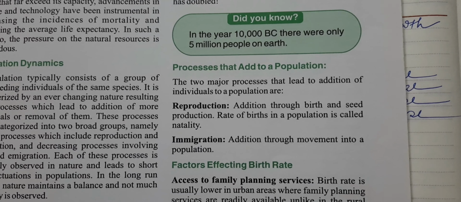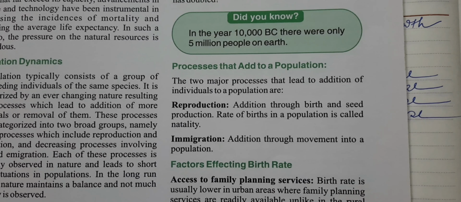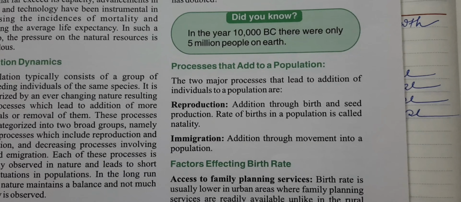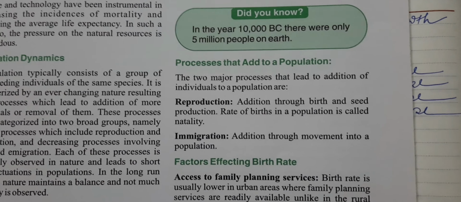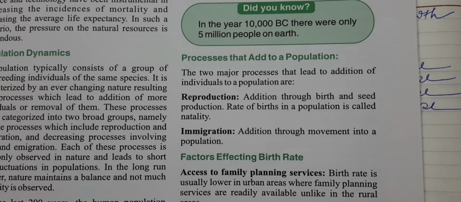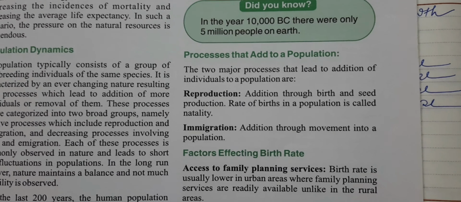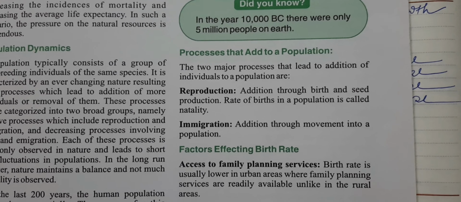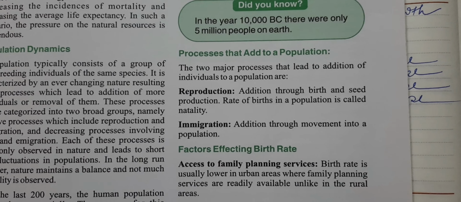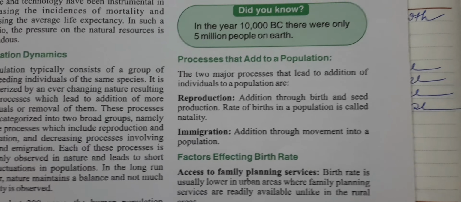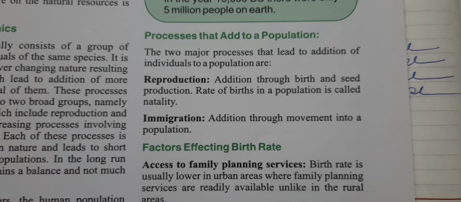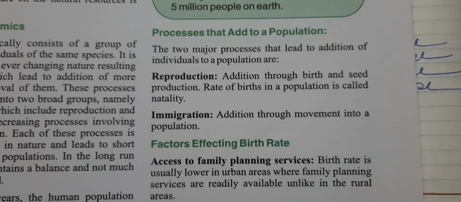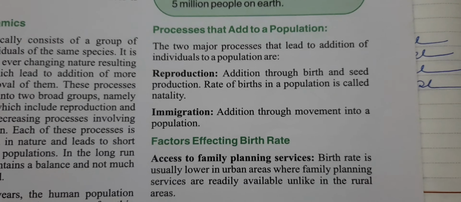Now, as we have discussed earlier, the additive process is the process that adds to a population, and there are two main terms: reproduction and immigration. Reproduction is the addition through birth and production of seed. Seed means production of gametes. The rate of birth in a population is called natality. That means the birth rate is known as natality.